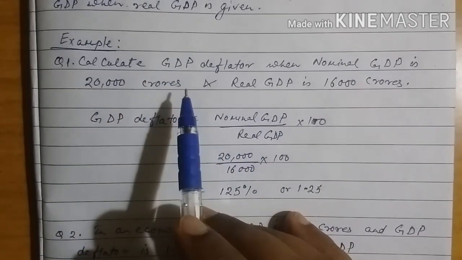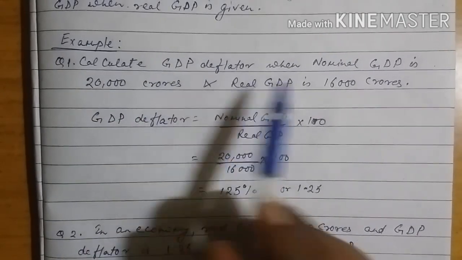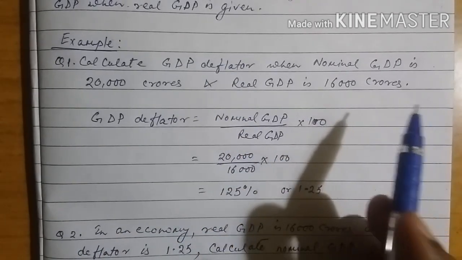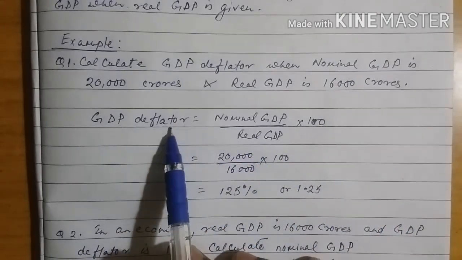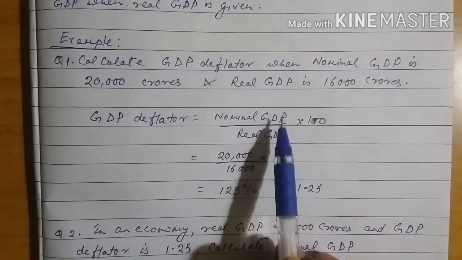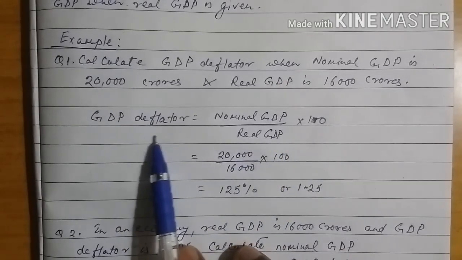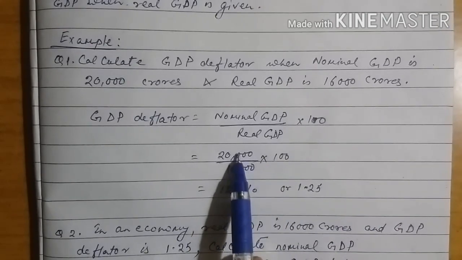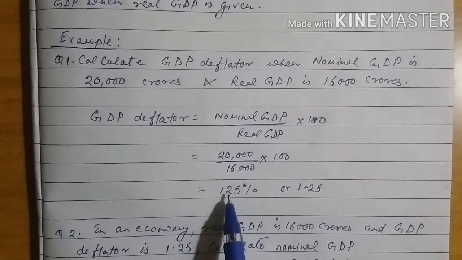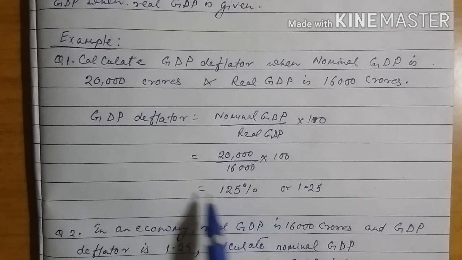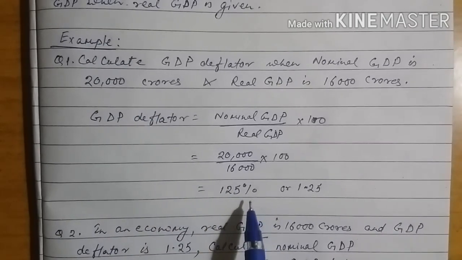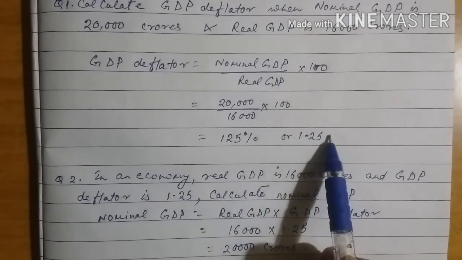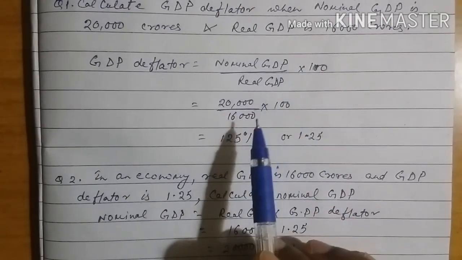Suppose there is a question that nominal GDP is 20,000 crores and real GDP is 16,000 crores. You have to calculate GDP deflator. Now putting the formula, GDP deflator equals nominal GDP by real GDP into 100. We get 20,000 by 16,000 into 100, that is 125%. So this is GDP deflator, 125% or 1.25. That is, nominal GDP is 1.25 times of real GDP.